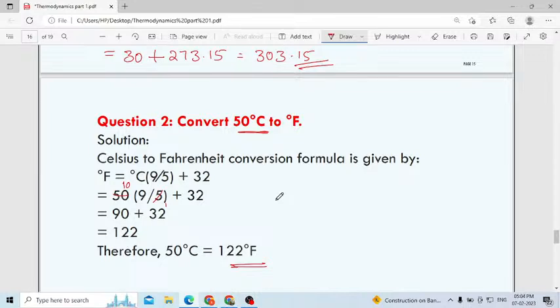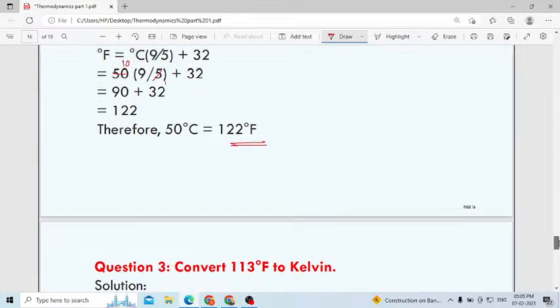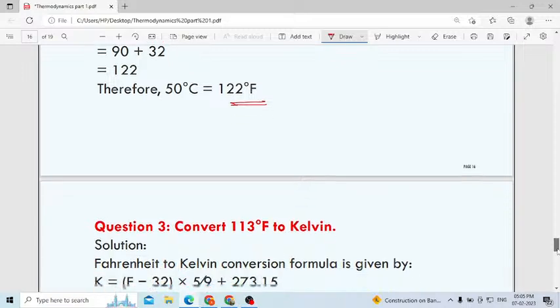Next, we will see the next one. We will solve the next problem. Then solve the next one. Convert 113 degree Fahrenheit to Kelvin. I will give the formula. Do it.